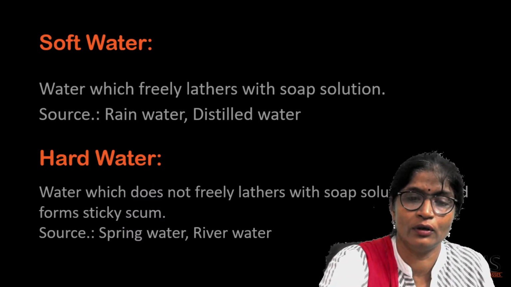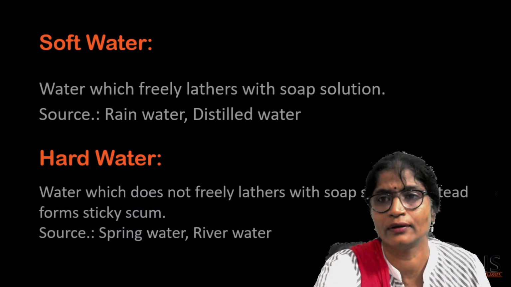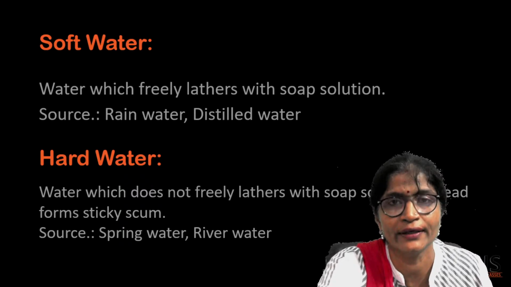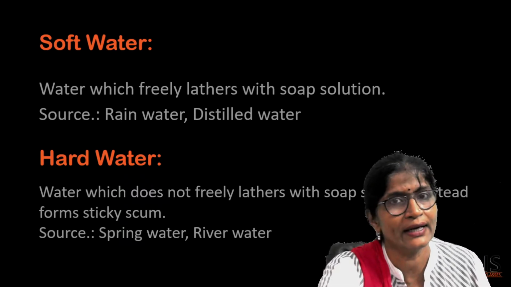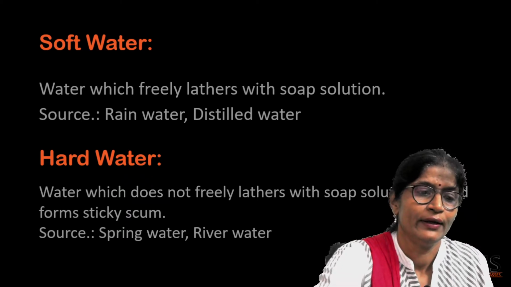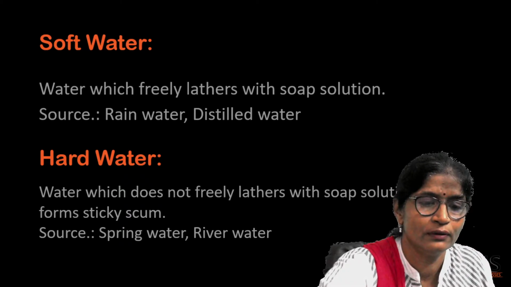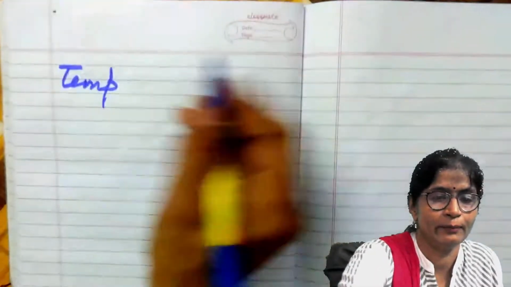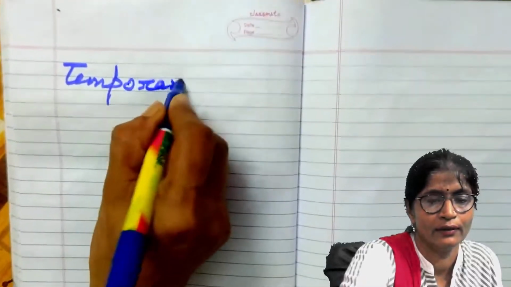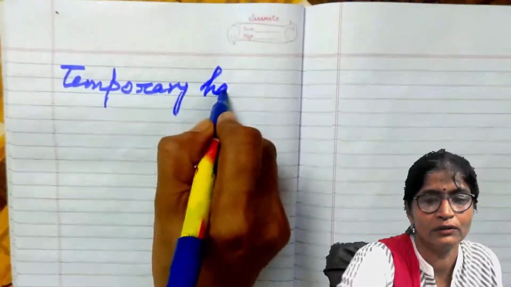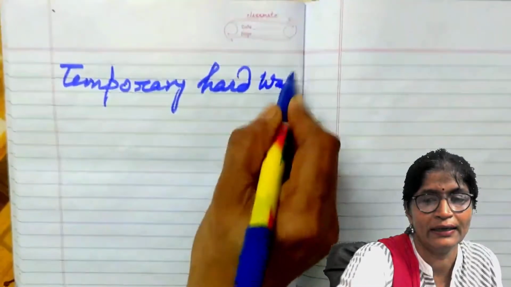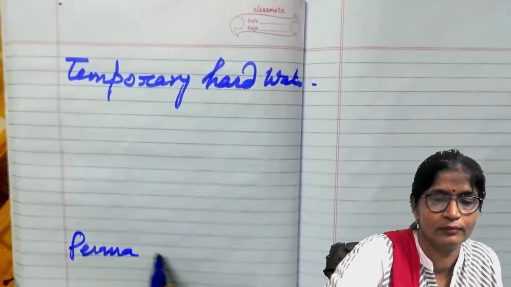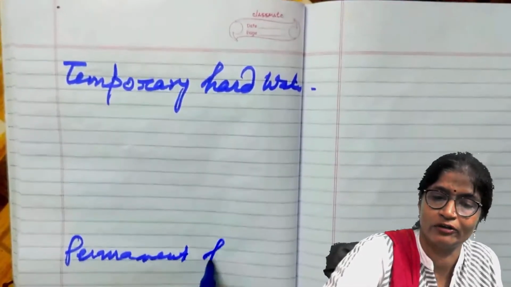Hard water is classified into two categories. One is temporary hard water, and another one is permanent hard water.